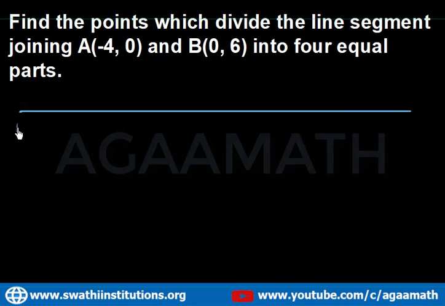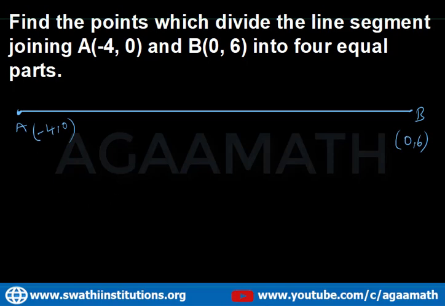This is A, which is (-4, 0), and this is B, which is (0, 6). The segment joins the points A and B, and we are asked to divide the line segment into 4 equal parts.